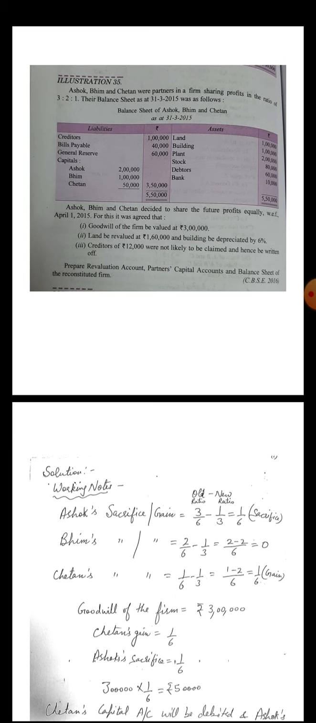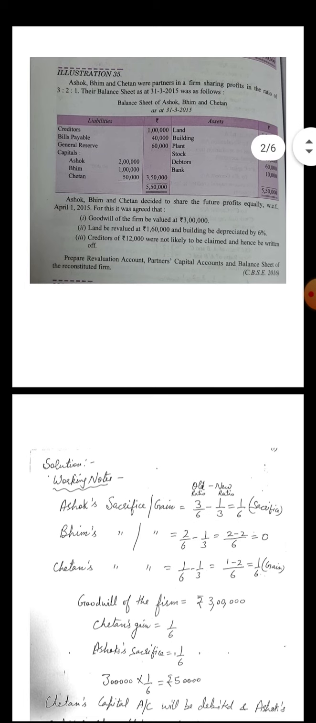When there is a loss, revaluation account will be debited, and when there is a profit, the revaluation account will be credited. In case of land there is a profit, so we will do the entry: land account debit to revaluation account. And in case of building there is a loss, so revaluation account debit to building account, with the amount of loss and profit respectively.